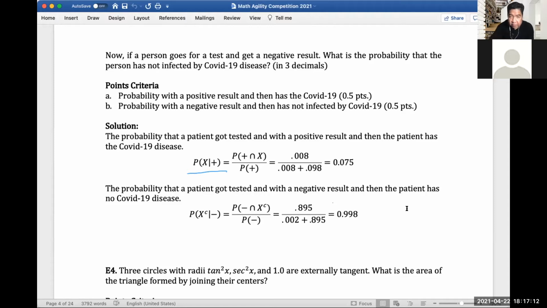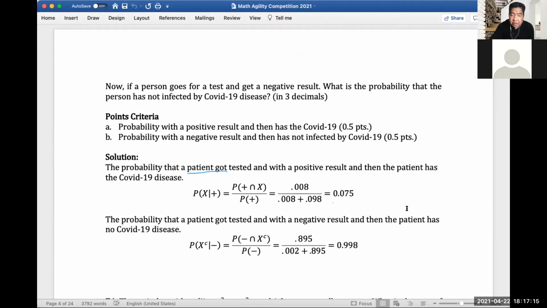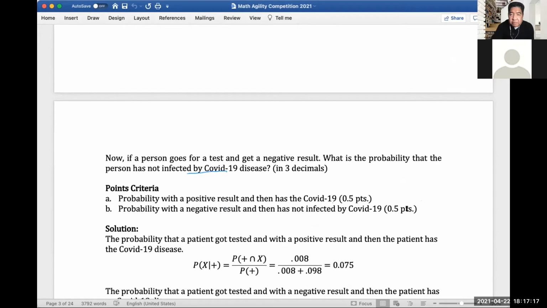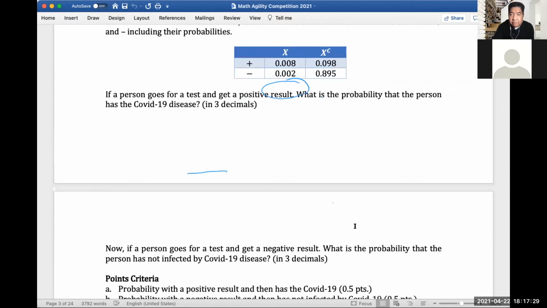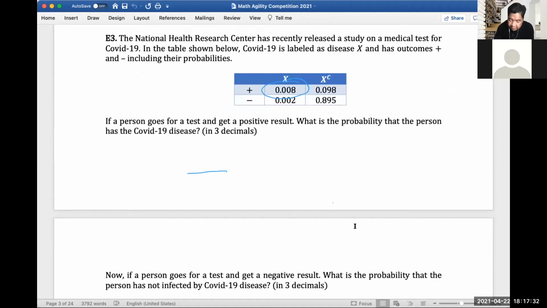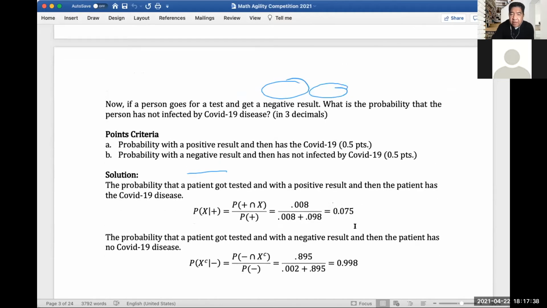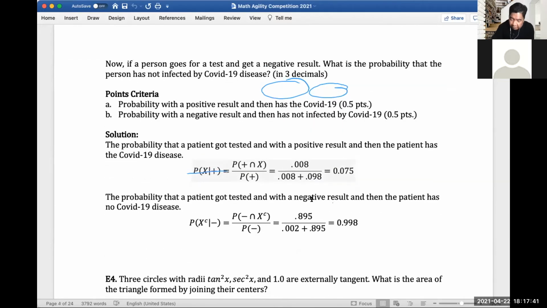So if you look at the table, the intersection of plus and x would be 0.008 here. And then the probability of positive would be the sum of 0.008 and 0.098, sorry. So that's why, if you look at the denominator of our conditional probability, we added 0.008 plus 0.098, and you will get an answer of 0.075, sorry.